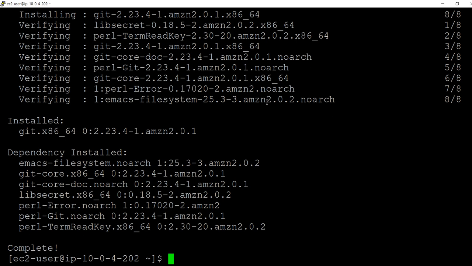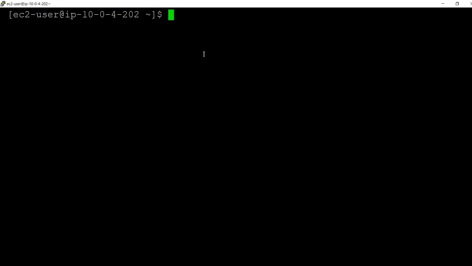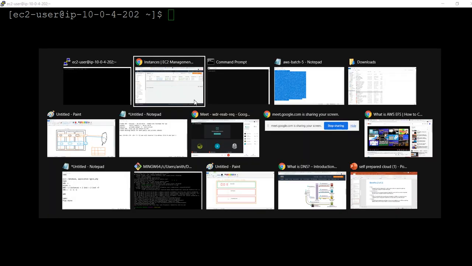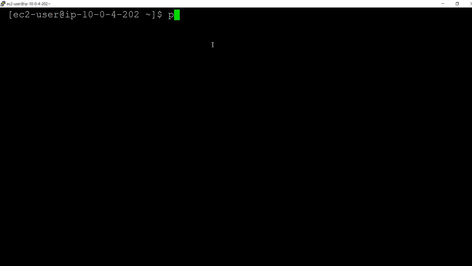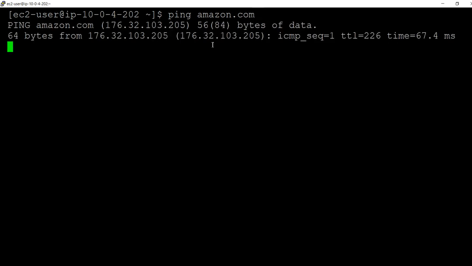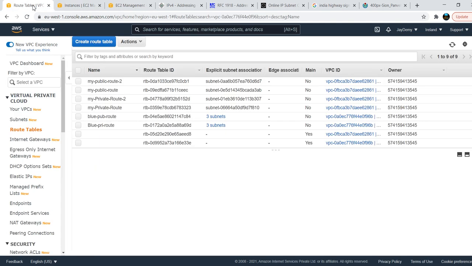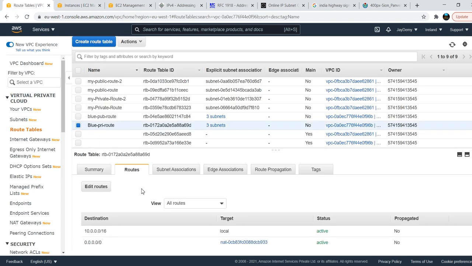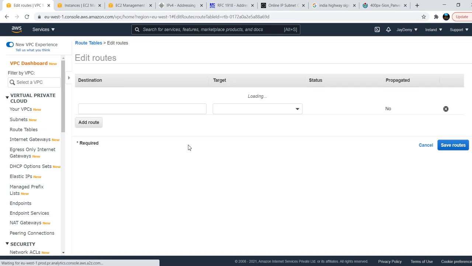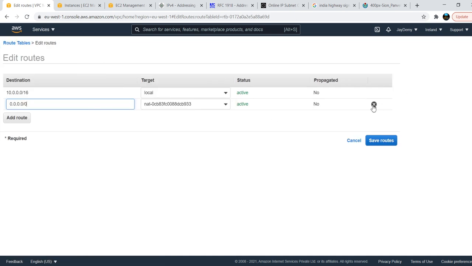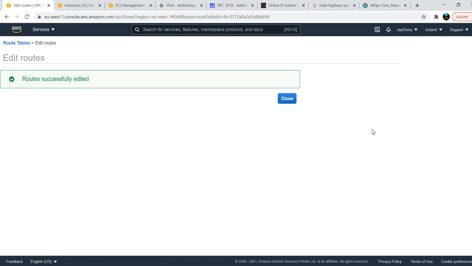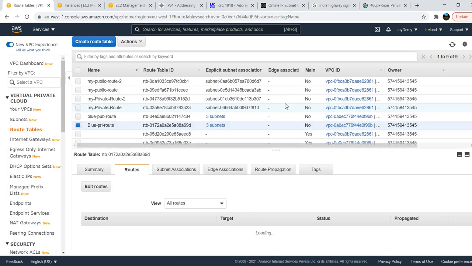We tested how to test a private server, whether we are connecting through the NAT gateway or not. I said with the help of the NAT gateway we can connect, right? So what is the proof? I want to show you again. Ping amazon.com, it will ping completely. Now I'll go to the routing tables, routes, edit routes, and remove the NAT gateway and save routes.